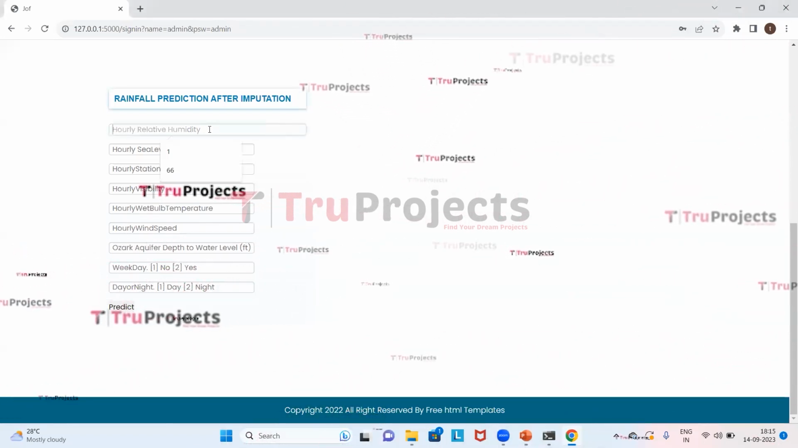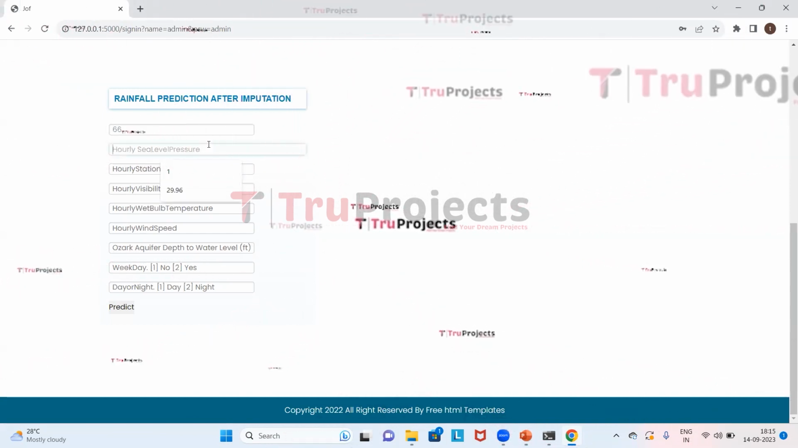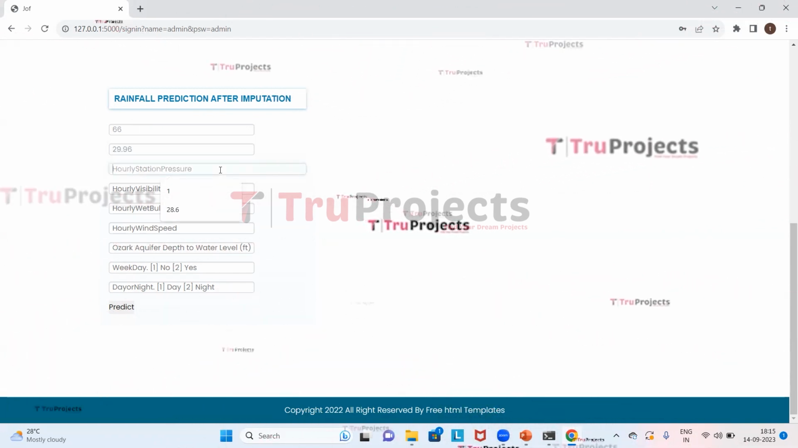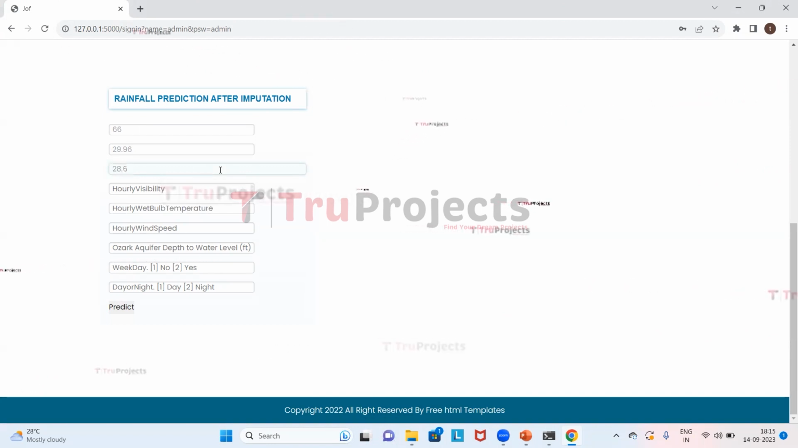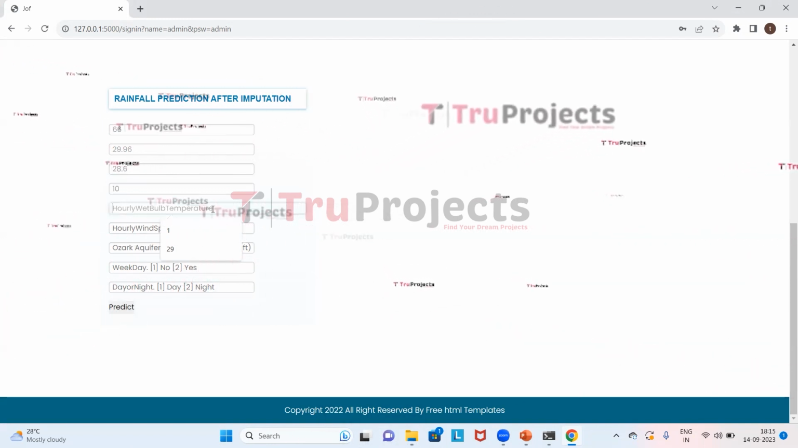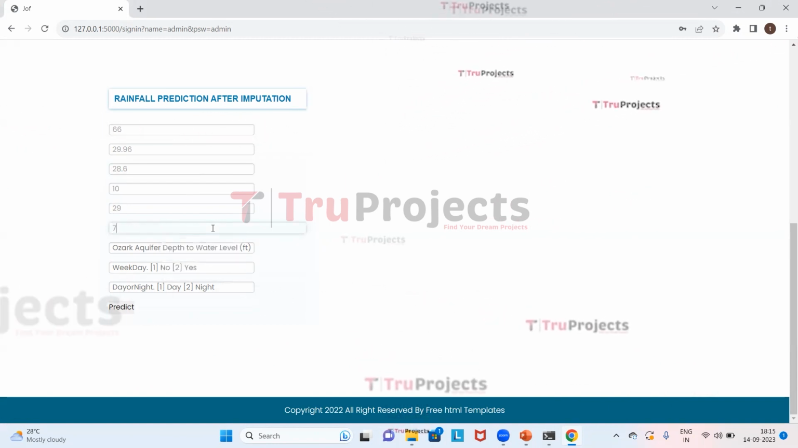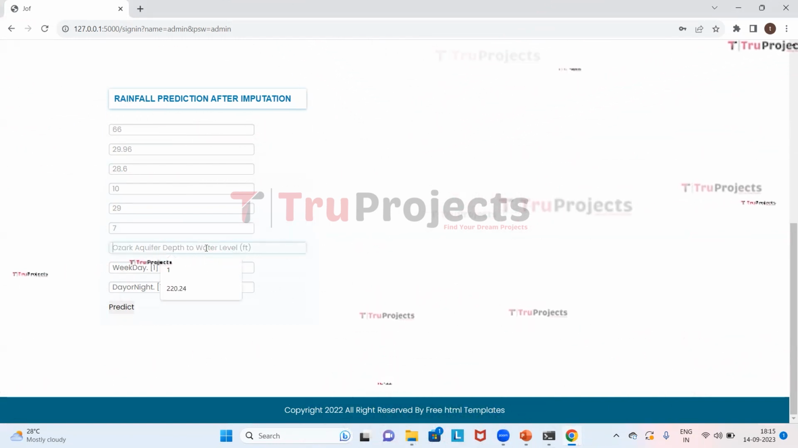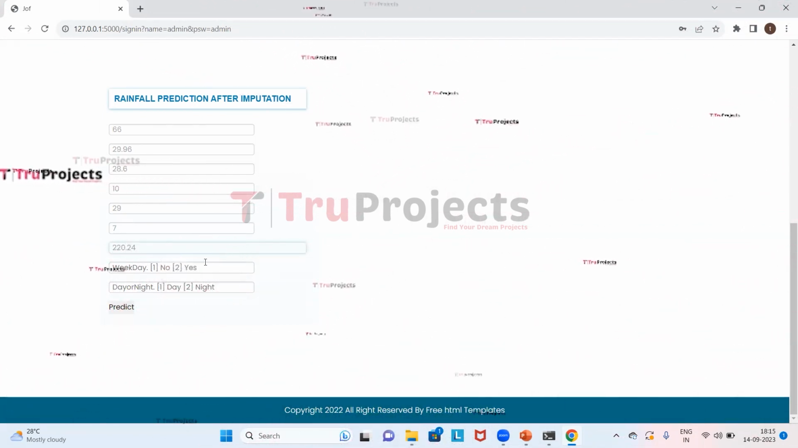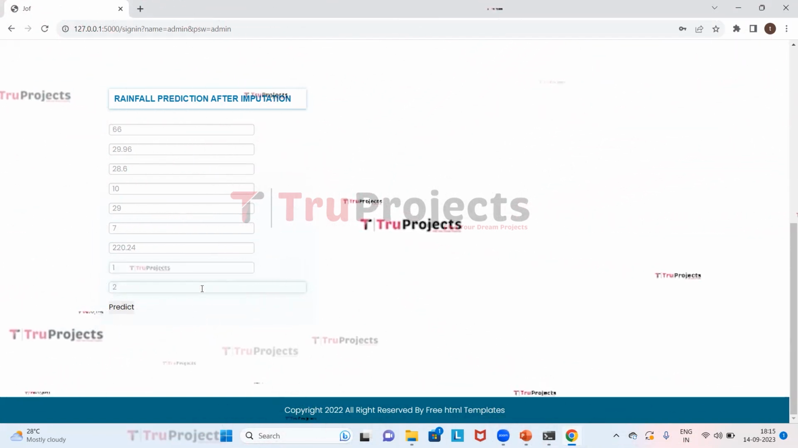So here we will enter the Harley relative humidity, which is 66, and the Harley sea level pressure is 29.96, and the Harley station pressure is 28.6, and Harley visibility is 10, and Harley wet bulb temperature is 29, and the wind speed is 7, and the Ozark aquifer depth to water level is 220.24, and the weekday is 1, and the day or night as 2. Now we will click on predict.